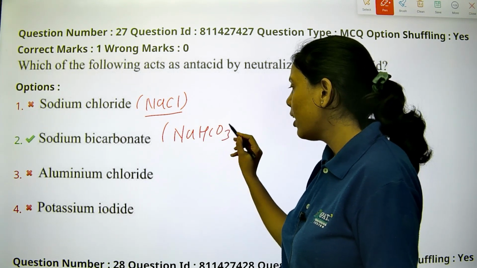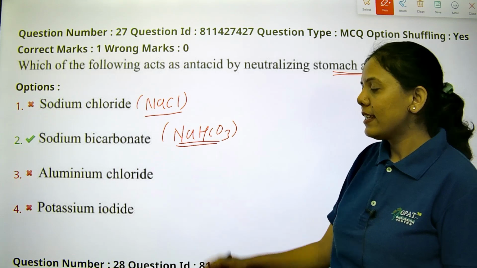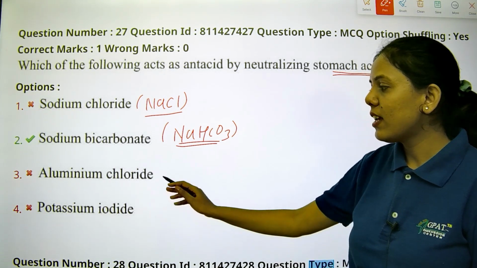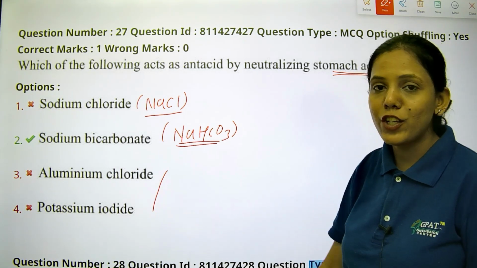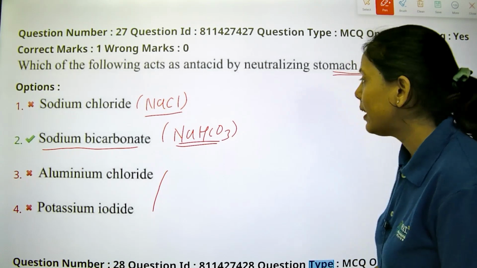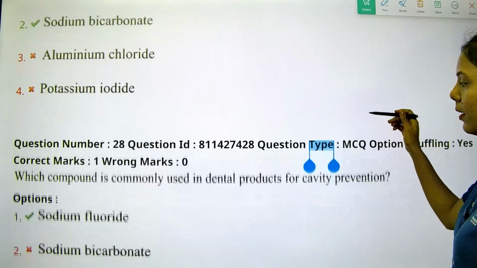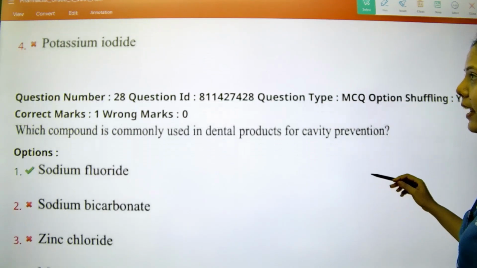That is a base, which is used to neutralize the acid in the stomach. Next is aluminium chloride, and potassium iodide, these are salts. Whereas sodium bicarbonate will act as antacid because it is a base. So option 2 is the right answer. Let's see the next question.